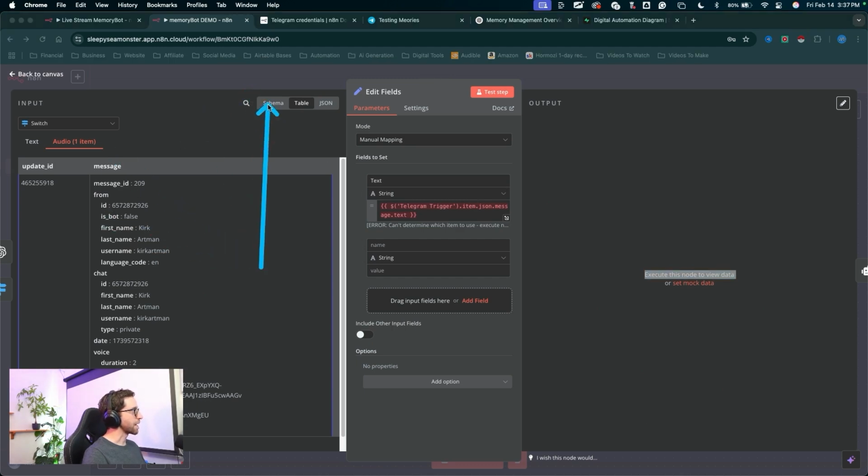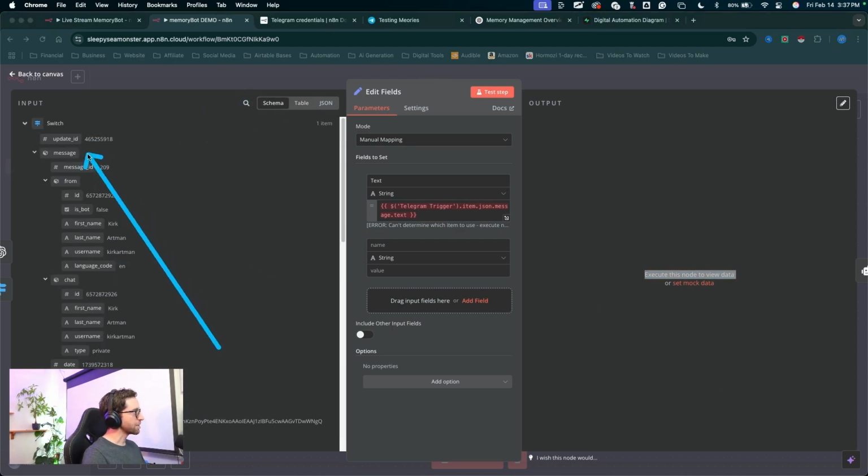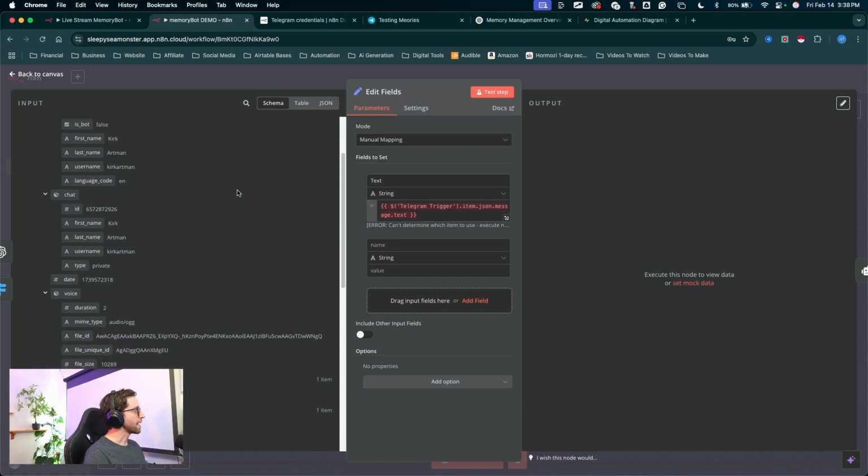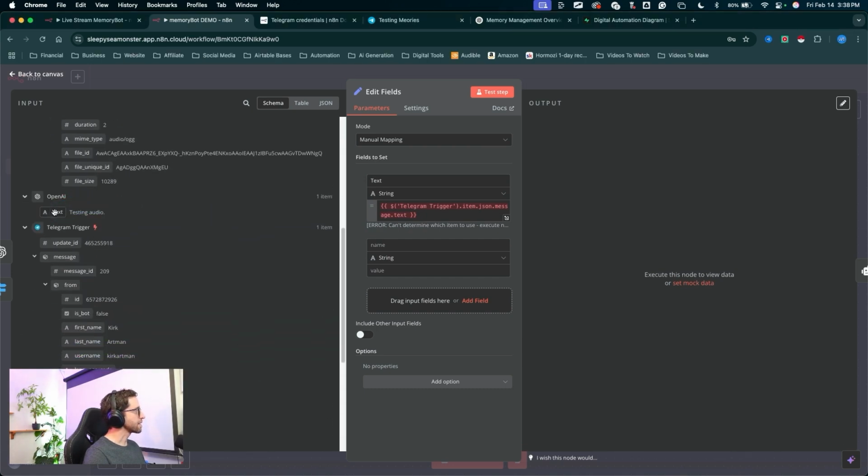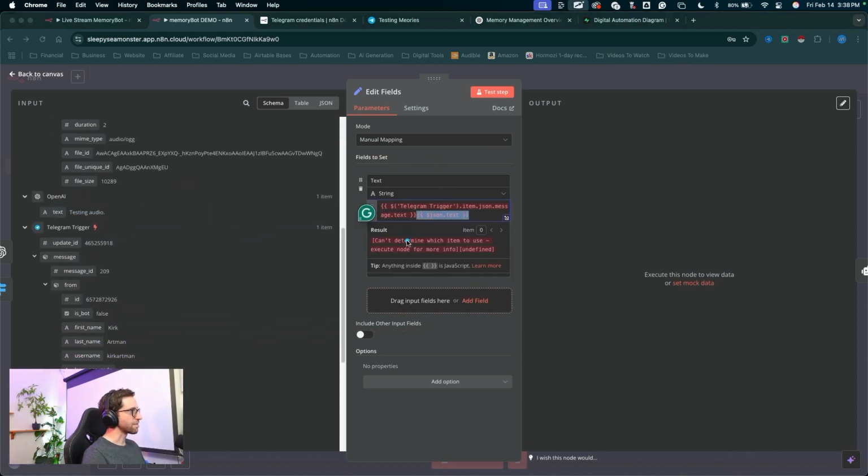Now switch this back to the schema view over here. Now we could add this data coming through into this second area over here, this second mapping of data over here. But what I've found to work just fine, and in most cases a little better, is just adding that to the same text value right here. So in the input, I'm going to scroll down and find the OpenAI node, find the text, and click and drag the text after that first JSON for our text message right there.